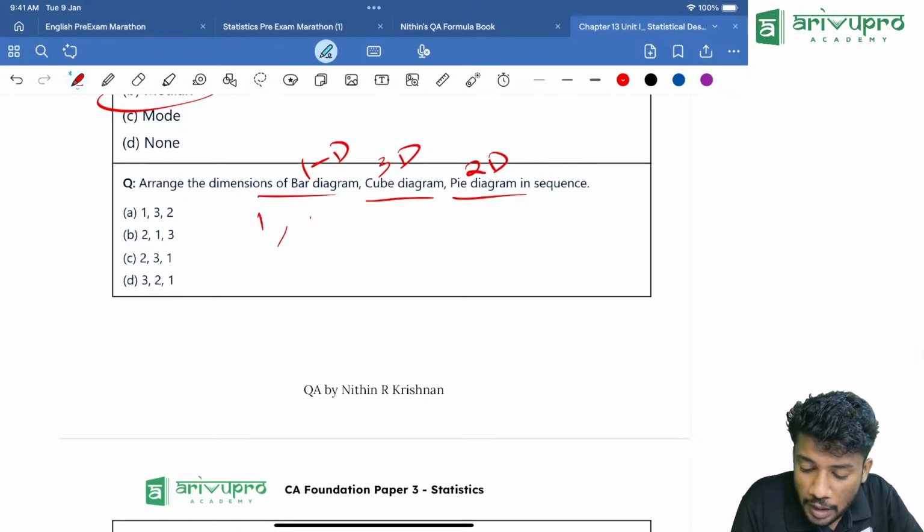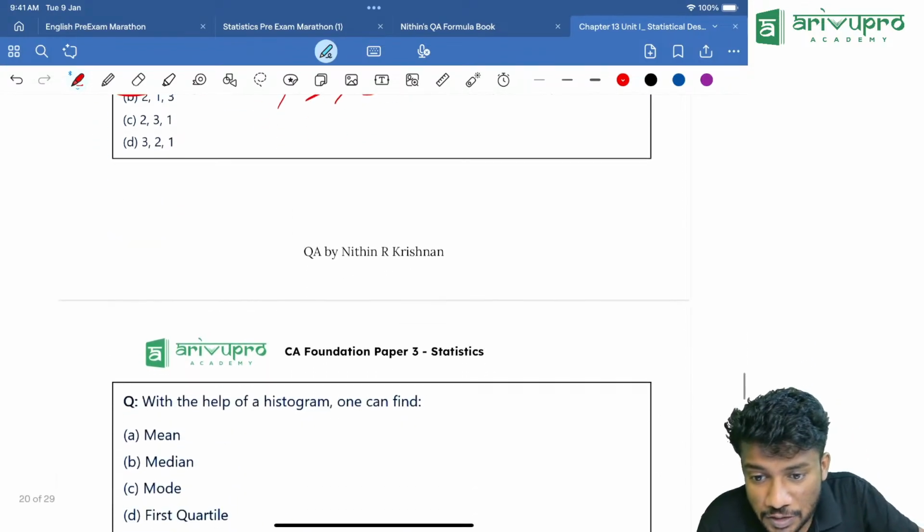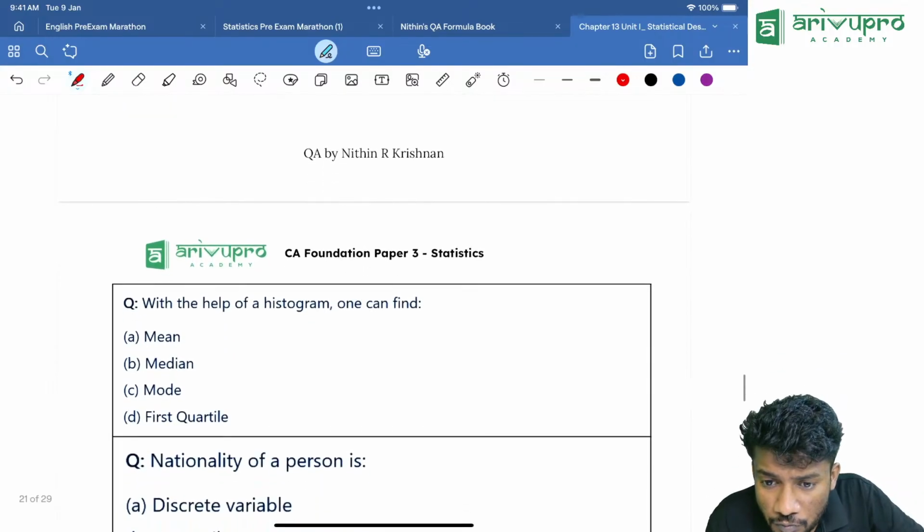So how much is it? 1, 3, 2. Option A is the answer. So which curve is early morning? Which one of? I didn't get the point.